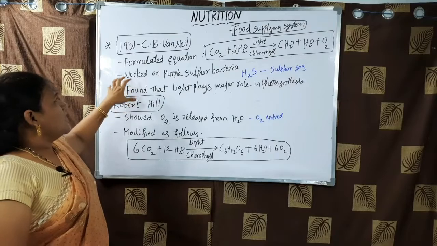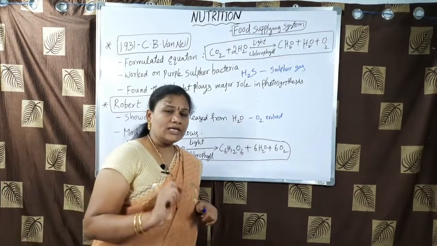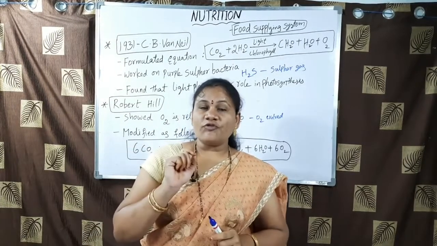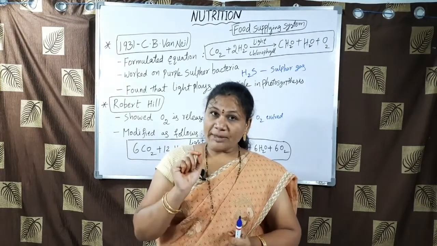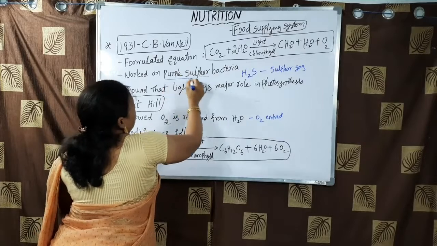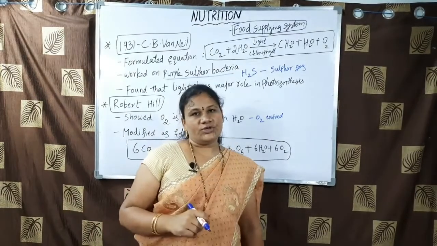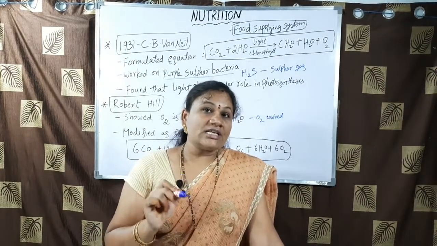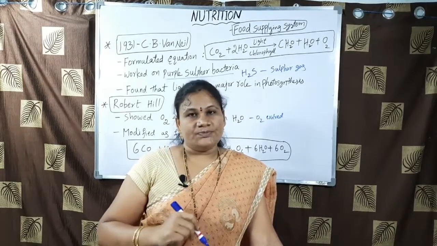Next, he worked on purple sulfur bacteria to prove the role of light in photosynthesis. In that process, he used H2S gas, that is hydrogen sulfide gas, instead of water.